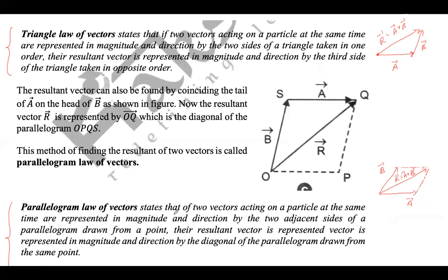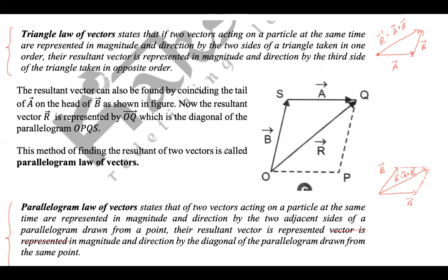So this is the parallelogram law of vectors. It states that if two vectors acting on a particle at the same time are represented in magnitude and direction by two adjacent sides of a parallelogram drawn from a point, their resultant vector is represented in magnitude and direction by the diagonal of the parallelogram drawn from the same point.